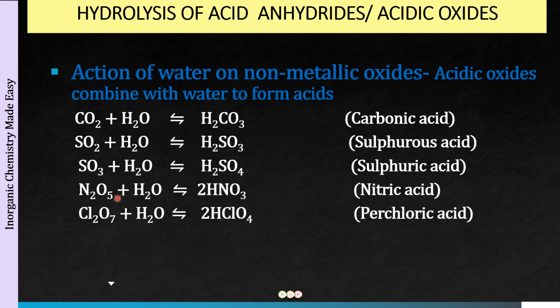Next, when you add N2O5 plus water, what you will be getting is H2N2O6. Well, this is no oxoacid of nitrogen, but what you have to see over here is that we have taken a common factor of 2, giving 2HNO3. So here this is H2N2O6 or 2 moles of nitric acid, HNO3. If you have a little bit of knowledge of what the possible oxoacids are for any element, it is going to be very easy for you.